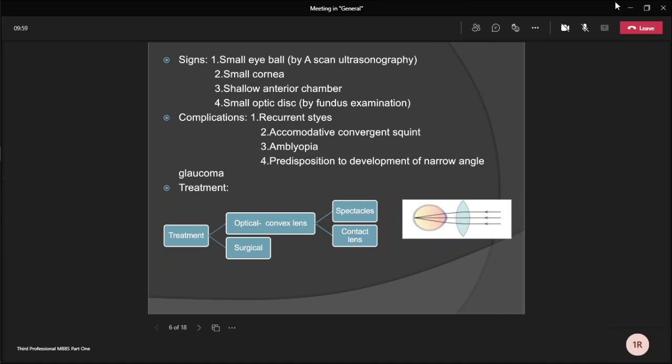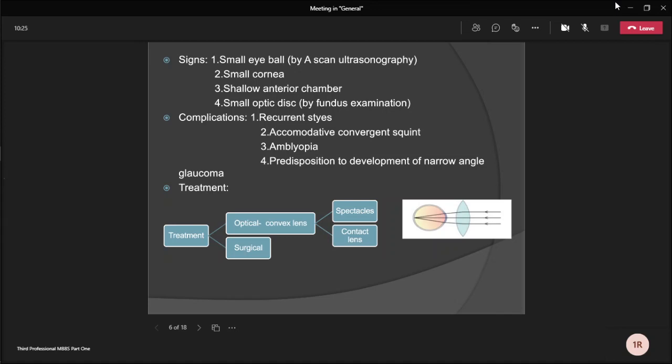Complications of hypermetropia: patients may complain of recurrent stye, and there may be blepharitis or chalazion. This is mainly due to infection introduced by repeated rubbing of the eyes, which is often done to get relief from fatigue and tiredness. Next, accommodative convergent squint may develop in children, and there may be some amblyopia also